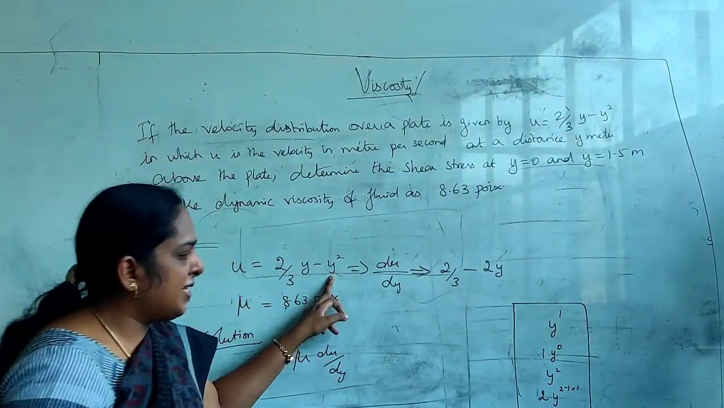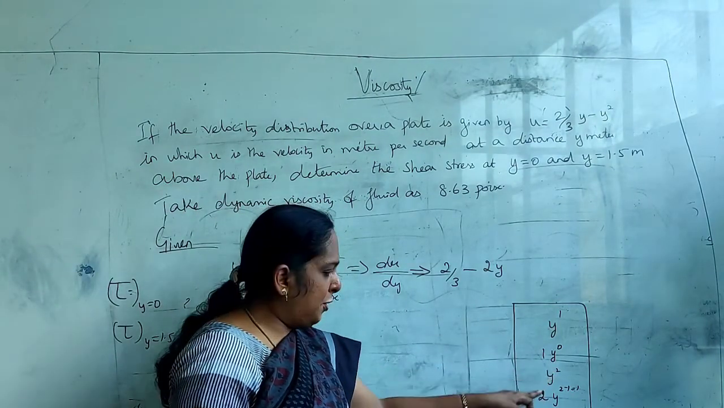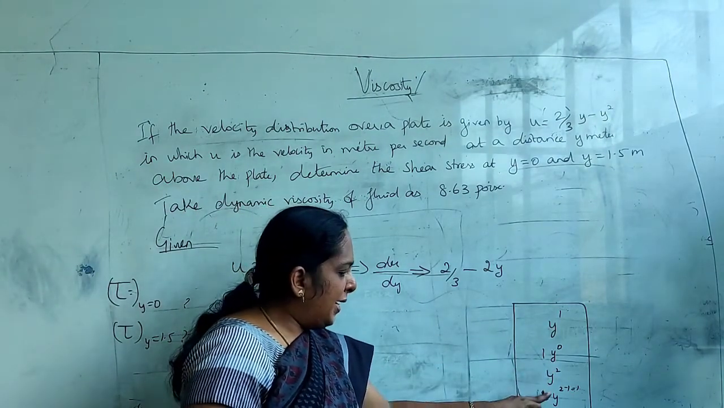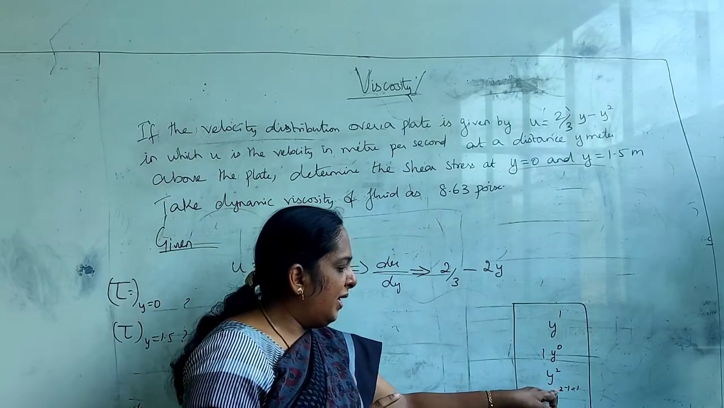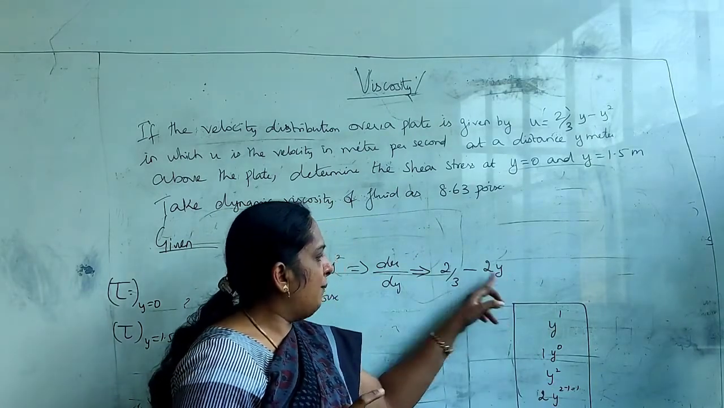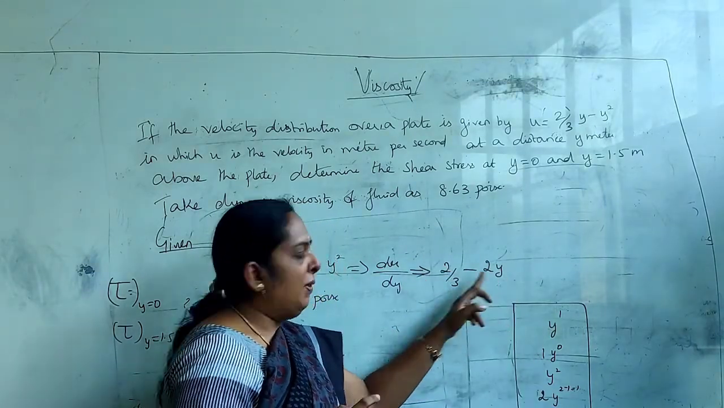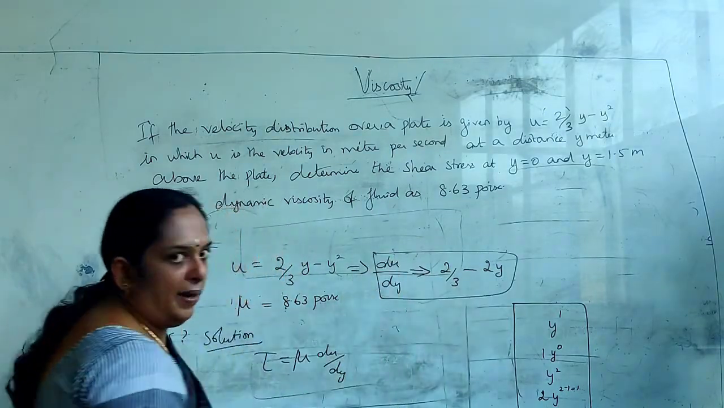In case of y square, when you differentiate this, bring this power to the front, that is 2, and reduce the power by 1. So this is your value of 2y power 1. 2y power 1 is y. So it is y. So 2 by 3 minus 2y. So now you got the variable du by dy.